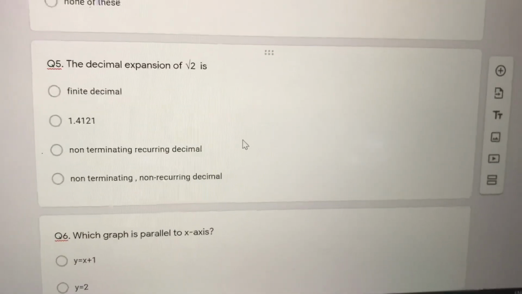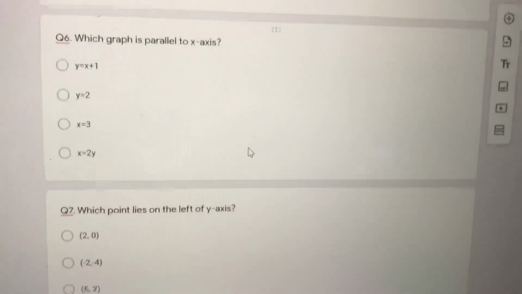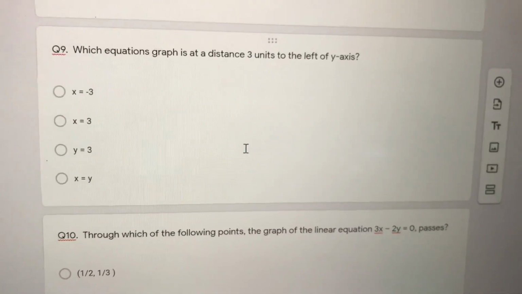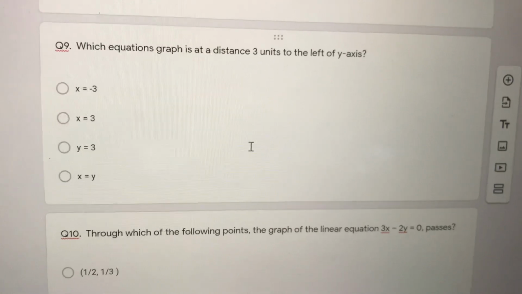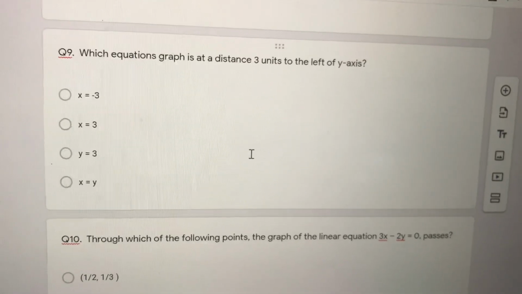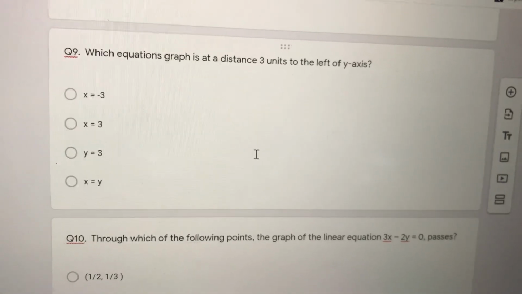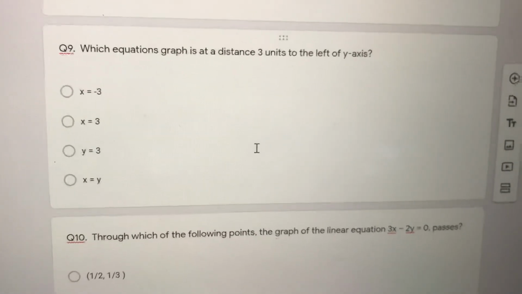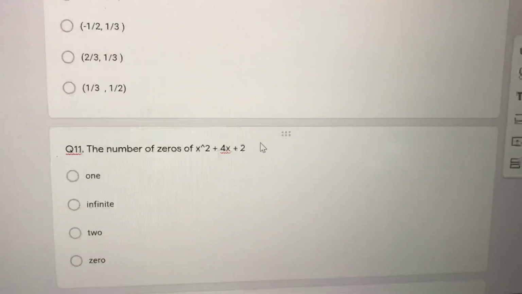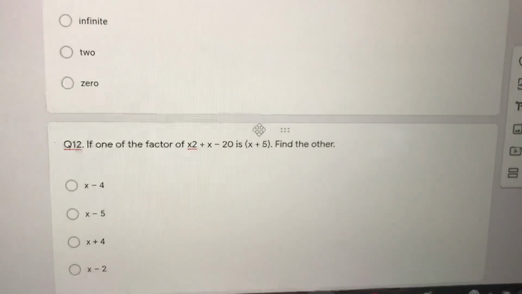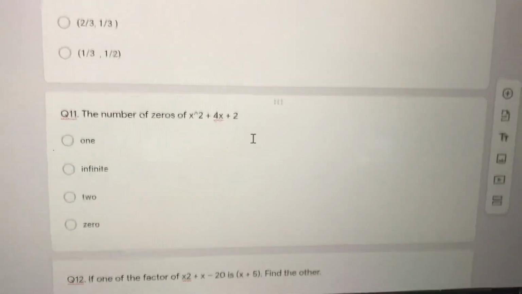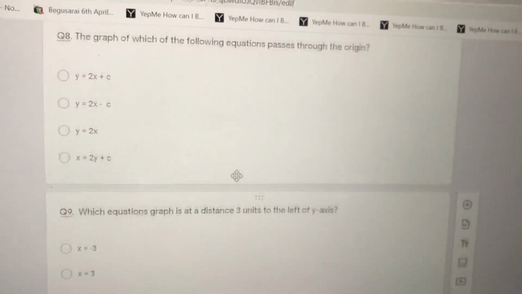I request each and every one of you to attempt all the questions, right? You can consider this as a warm-up. The questions I have given here are very easy questions. So do not consider this as the level of the question which is going to come in your exam. This is just for the warm-up. Later on, definitely I'll be sharing another set of test paper very soon with you before your exam, so that you can practice it. It's just for the practice, how questions are going to come in your exam and how you're going to answer that. For that I have prepared this question paper, right?